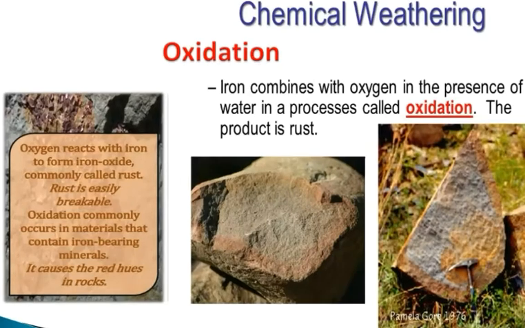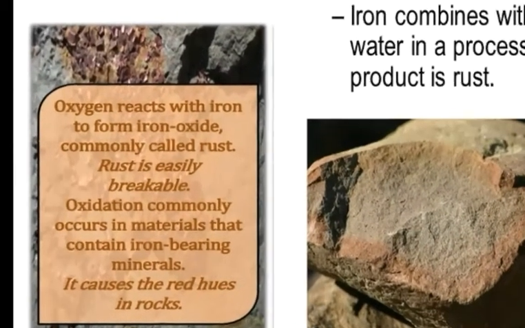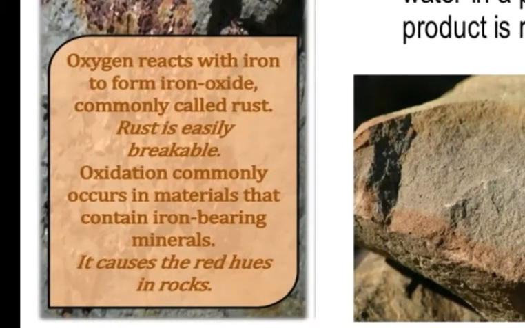Rust is easily breakable, and oxidation commonly occurs in materials that contain iron-bearing minerals, and it causes the red hues in rock, like the yellow or red color that is produced. So this is a process of chemical weathering, oxidation, a very important process you have to remember, student. And what is formed ultimately? Ultimately rust is formed, and the rock is transformed into a low grade, low quality rock that is easily breakable, and red hues are produced. So these are the characteristics of oxidation.